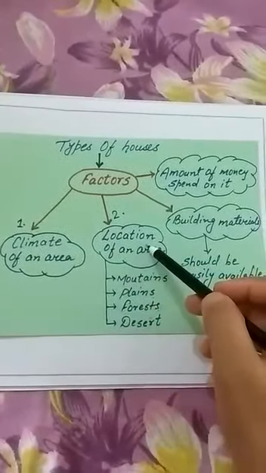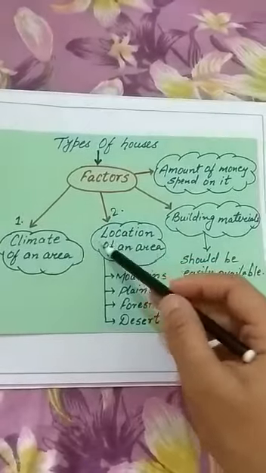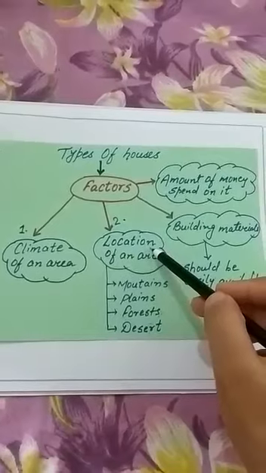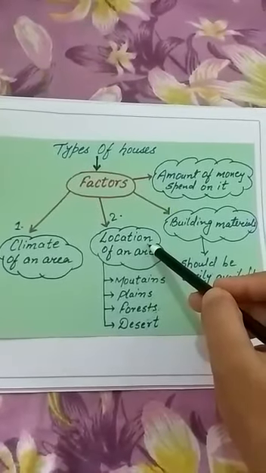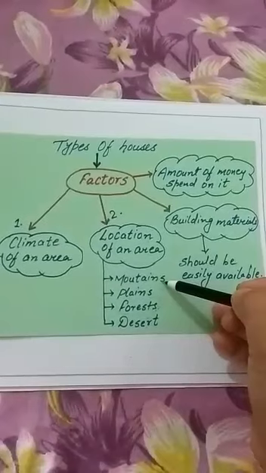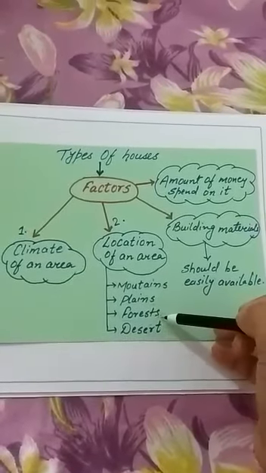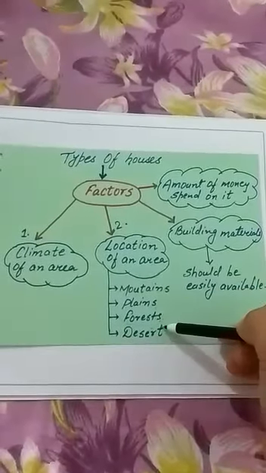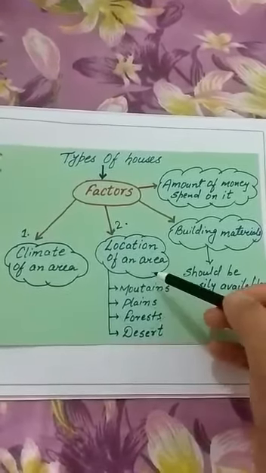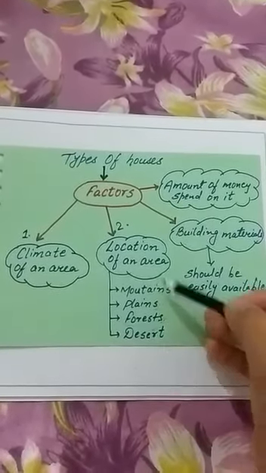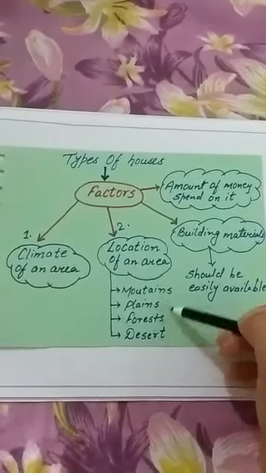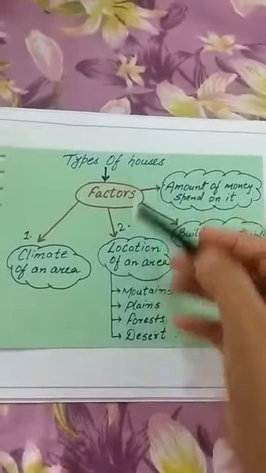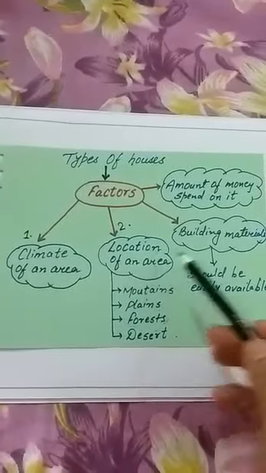Here the term location means the area of the earth's surface where we are going to build the house, as our earth comprises different places like mountains, plains, forests and deserts. So the area where we are going to build our house is considered the location, either mountain, plain, forest or desert. So the houses that we build will depend on the location of an area.